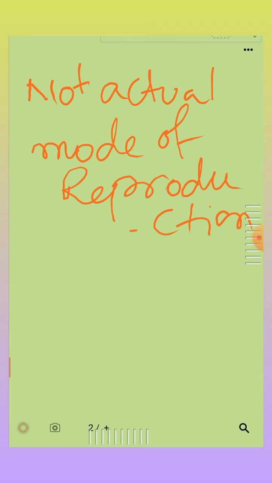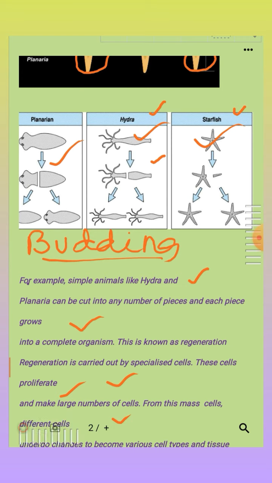Because none of the organisms intentionally harms their body to reproduce. Most organisms would not normally depend on being cut up to be able to reproduce, so we don't consider this an actual mode of reproduction.